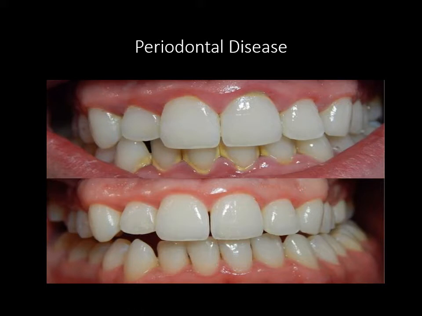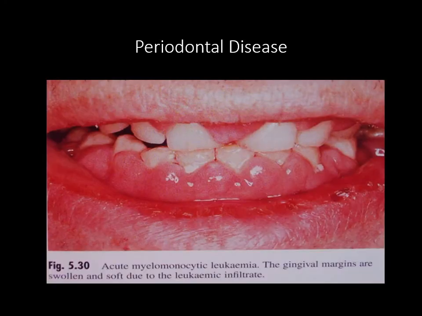That is why we should be in a position to identify whether it is just a localized periodontal disease, that is a gingivitis, or it is a gingivitis because of leukemia. Why?